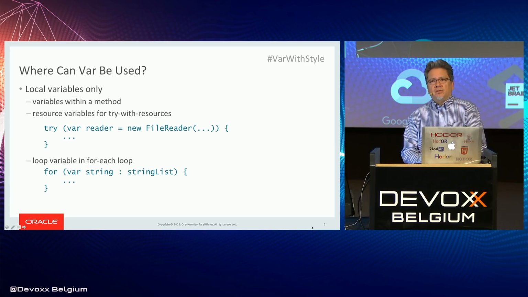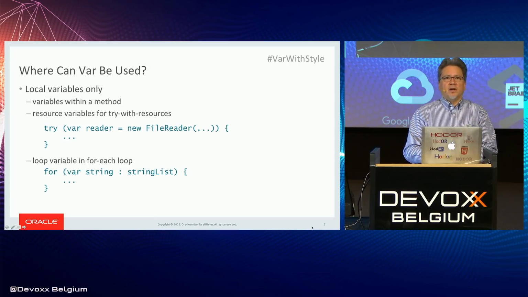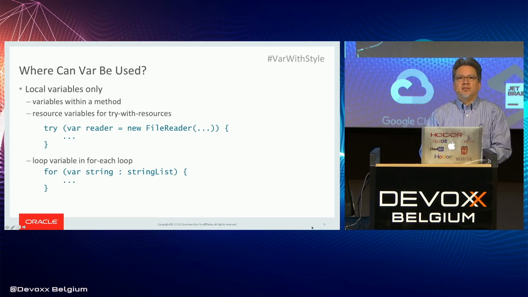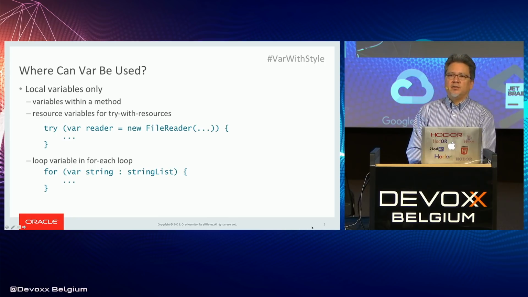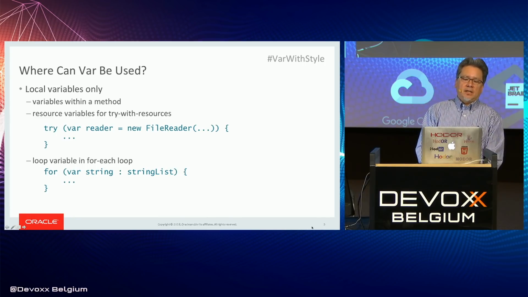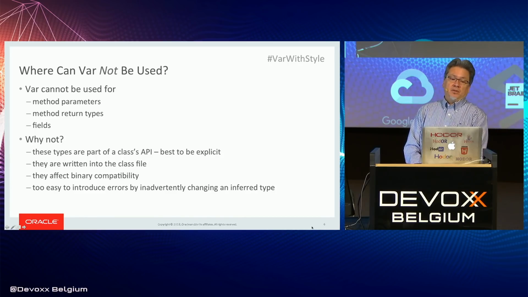Okay, where can var be used? Now, it's local variable type inference, so local variables only. Those are variables that are declared within a method. There are a few other places inside of a method that are considered local variables. In particular, a useful place is as the resource variable in a try with resources statement. Another good place for the use of var is the loop variable in a for each loop. Now, it turns out there are a bunch of places where var cannot be used. It can't be used for method parameters, can't be used for method return types, and it can't be used for fields.